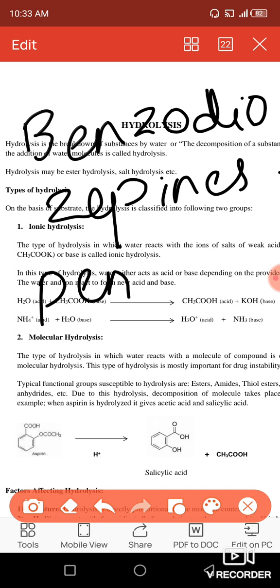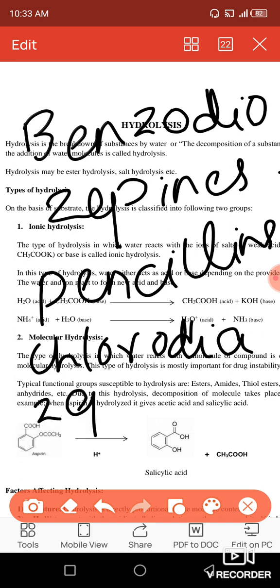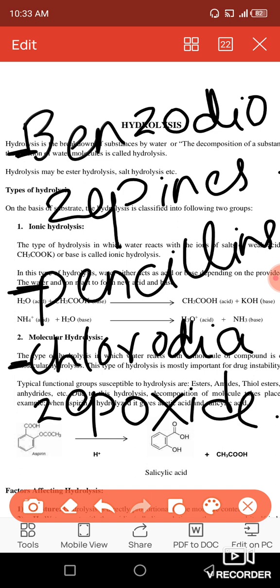It can undergo the ring hydrolysis. Then you have chlordiazepoxide. So these are the first, second, and third drugs I have given to you, which can undergo the ring hydrolysis.